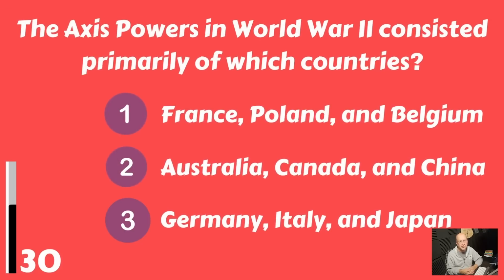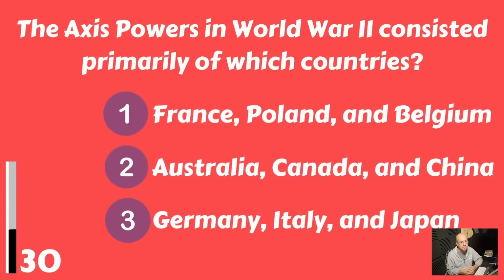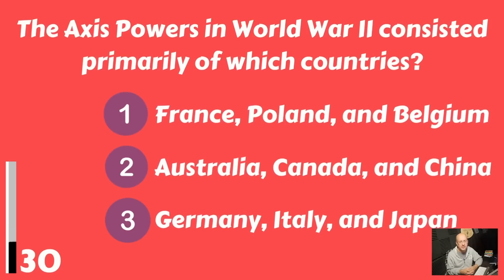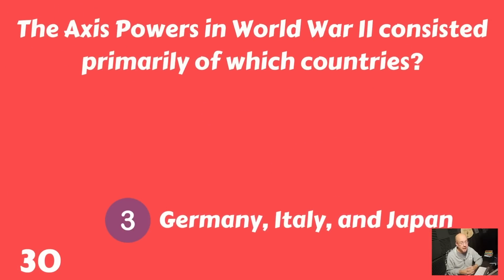The Axis powers in World War II consisted primarily of which countries? France, Poland, and Belgium; Australia, Canada, and China; or Germany, Italy, and Japan? And the Axis powers were Germany, Italy, and Japan.